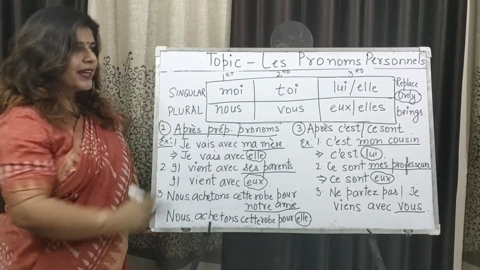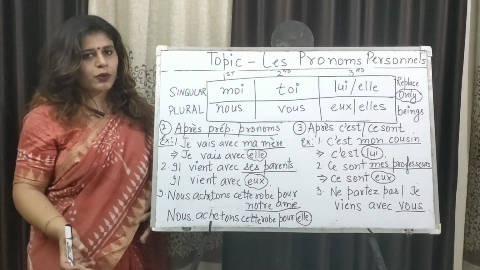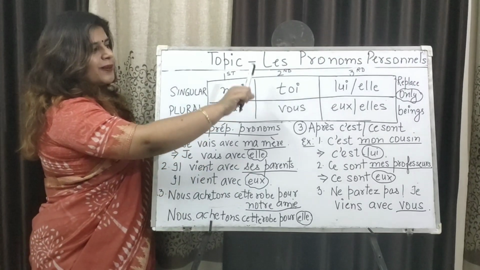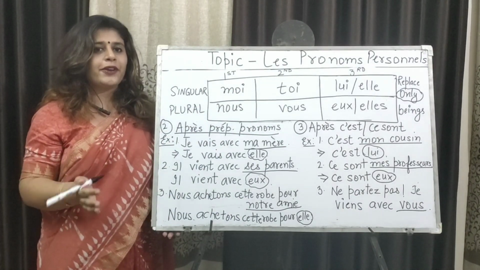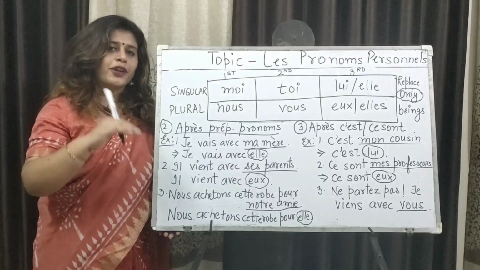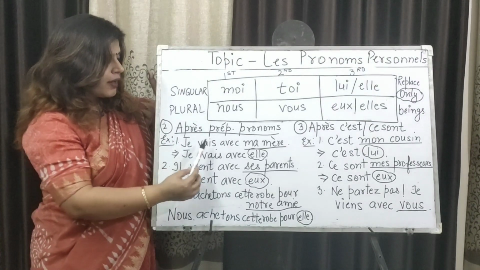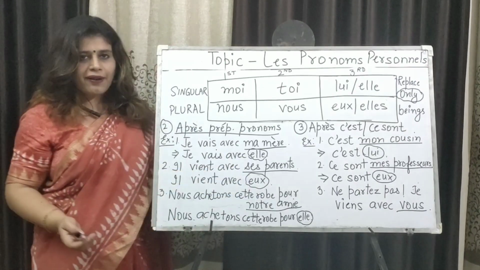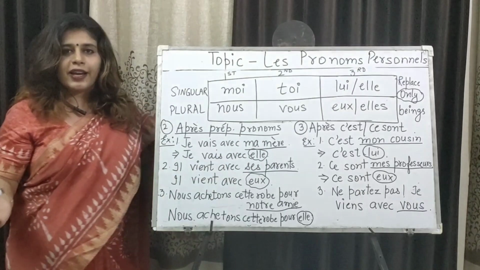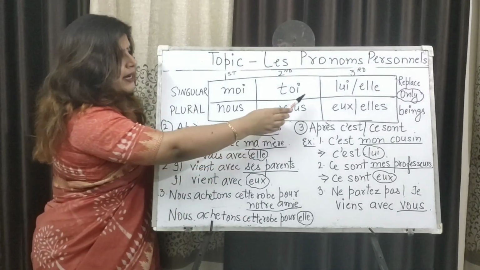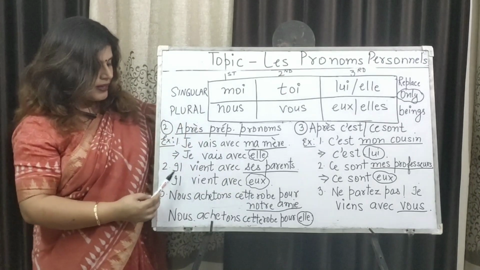So if we have to replace a person after a preposition, this category of pronouns would be used. Again, moi, toi, lui, elle, nous, vous, elle, where we need to replace a noun which is given after the preposition. Like in my examples, je vais avec ma mère. Now, avec is a preposition and we need to replace ma mère. Singular feminine person, option is elle. So the answer is je vais avec elle.